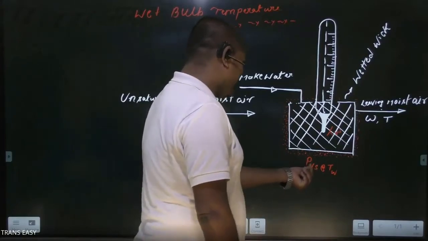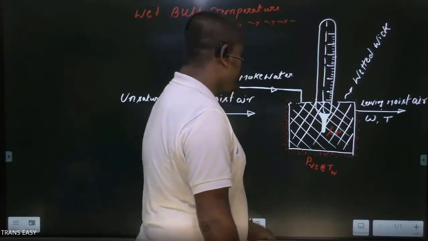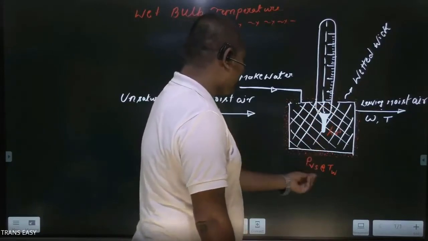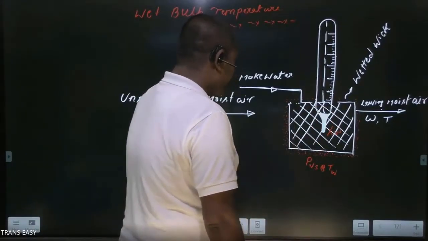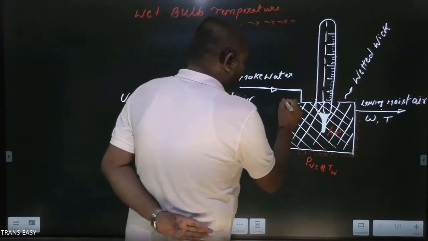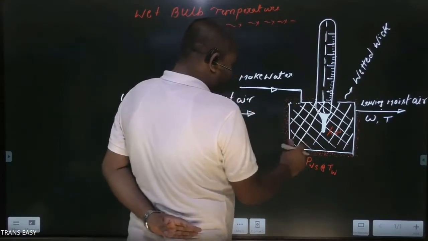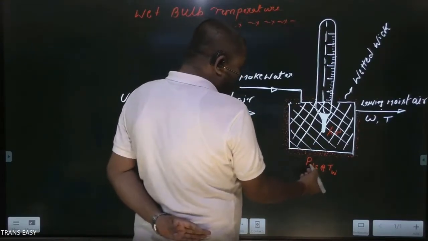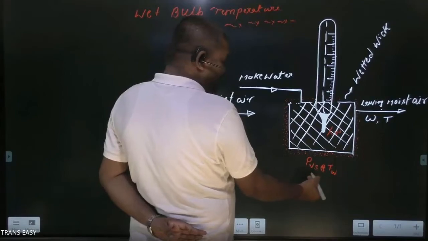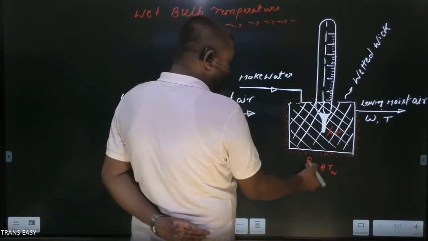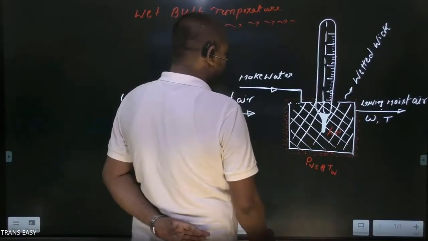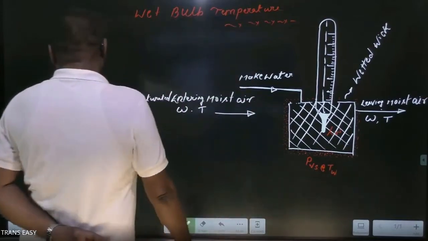Saturated vapor pressure at temperature TW. Because the temperature of this body is TW, and we know here water vapor is saturated. That is, it is exerting partial pressure PVS, the saturation vapor pressure corresponding to TW. And we know what its meaning is.